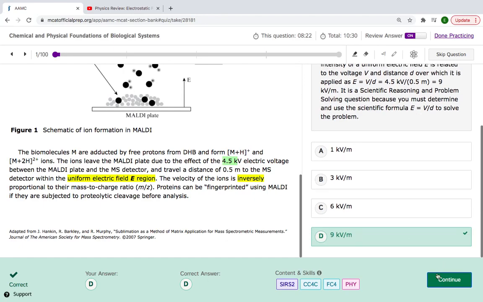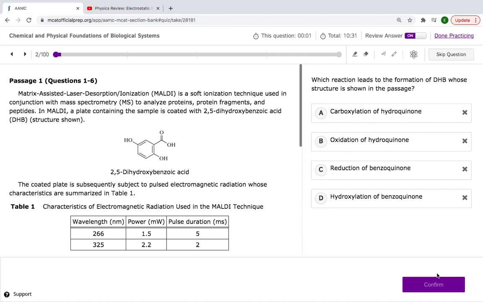Next question. Which reaction leads to the formation of DHB whose structure is shown in the passage? This is DHB. So how do we make DHB? Okay, carboxylation of hydroquinone. Oh, you gotta know your structures here. There's no going around it. You gotta study your OChem. I know, I have PTSD from OChem too. Don't worry.